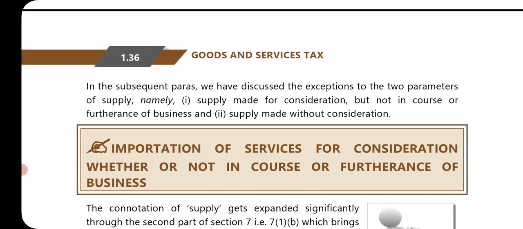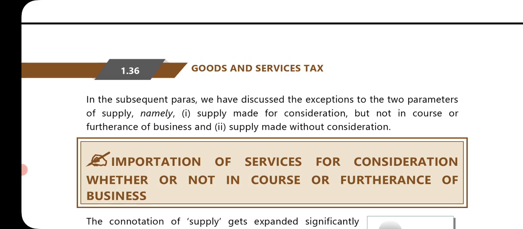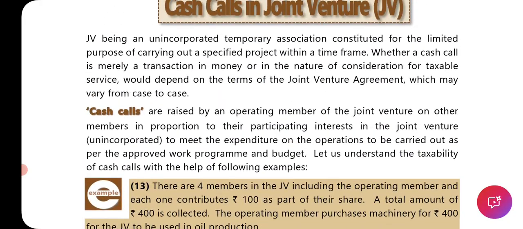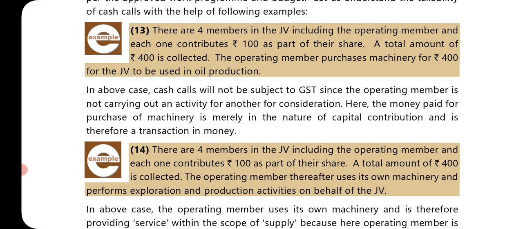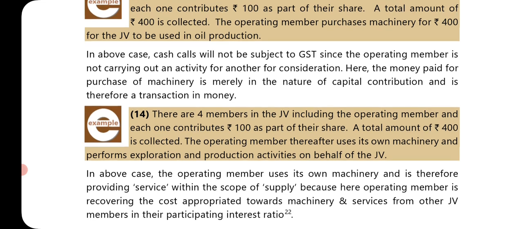In the subsequent para, we have discussed exceptions to the 2 parameters of supply, namely supply for consideration but not in the course or furtherance of business, and supply made without consideration. So here in this JV part, what they are mentioning is that if a new machine is purchased from outside for the JV, that 400 rupees is not part of the consideration and is not subject to GST as a cash call.